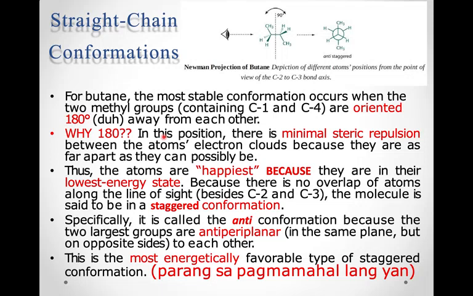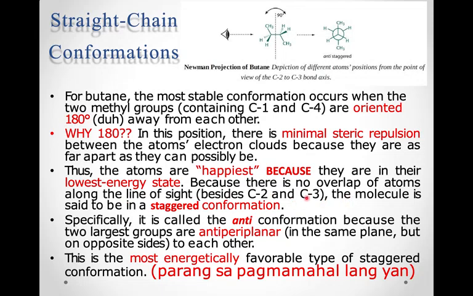Why 180? You must be thinking why it should be 180 to have the most stable conformation. In this position, there is minimal steric repulsion. You can see there is minimum steric repulsion between the atoms' electron clouds, because they are as far apart as they can possibly be. Because when they are near, the negative charge on them creates a repulsion, and due to this it becomes unstable. Thus the atoms are the happiest. By happiest I mean they are most stable because they are in the low energy state. Energy is inversely proportional to stability. Because there is no overlap of atoms along the line of sight.